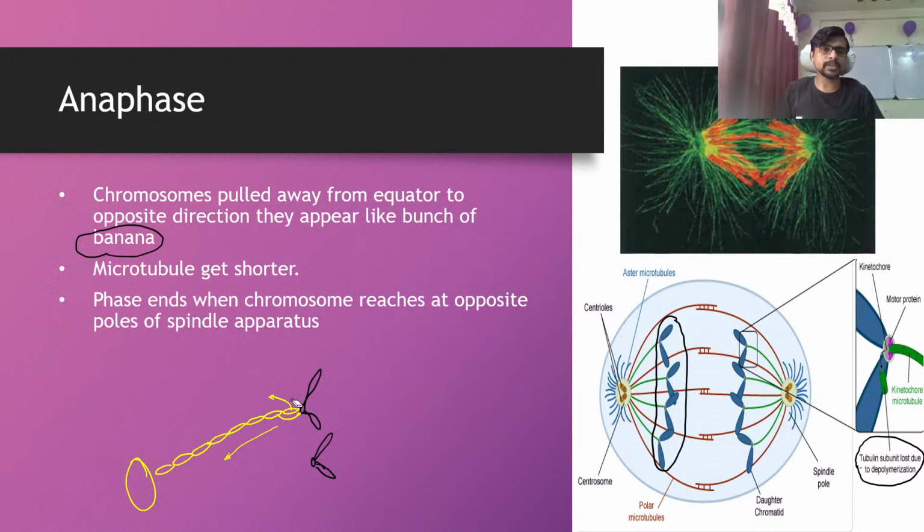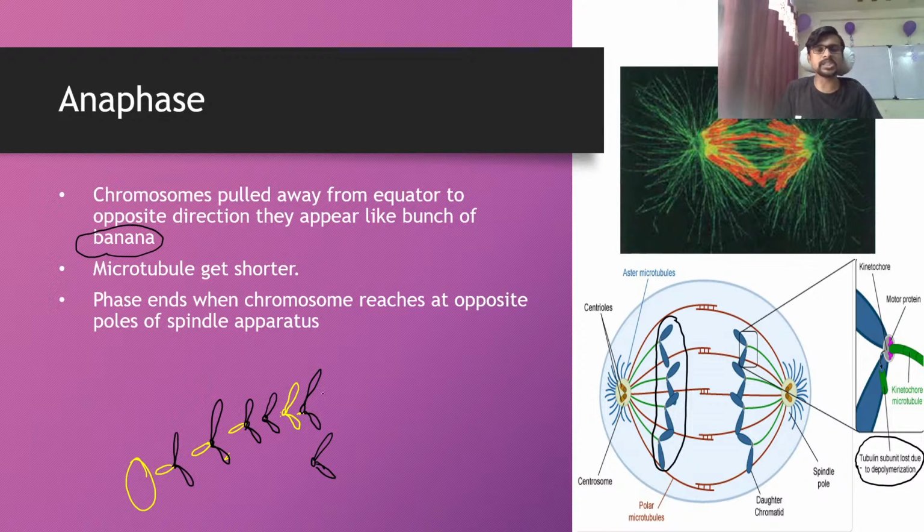move. So what happened? This patch is already open, and this is attached to this, which means the chromosome is moving toward this one. In the next condition, this is going to be removed from the microtubule, and the chromosome is moving toward this part. After the next stage, it is also going to be removed, and the chromosome is moving to the next part. Then after this, the chromosome is again moving to the next part.